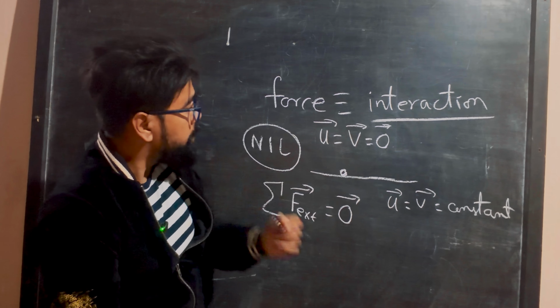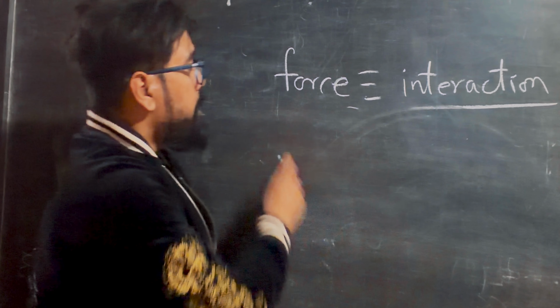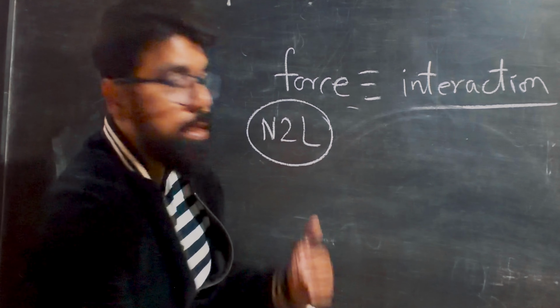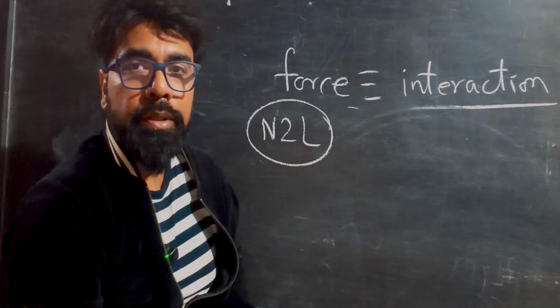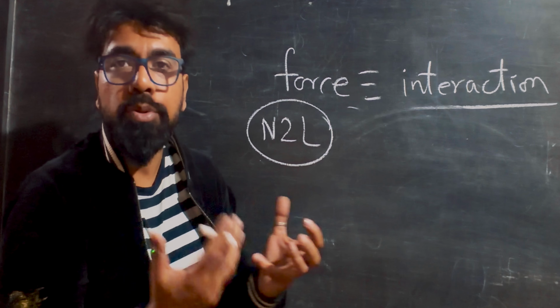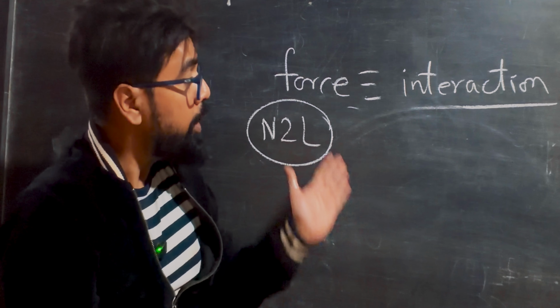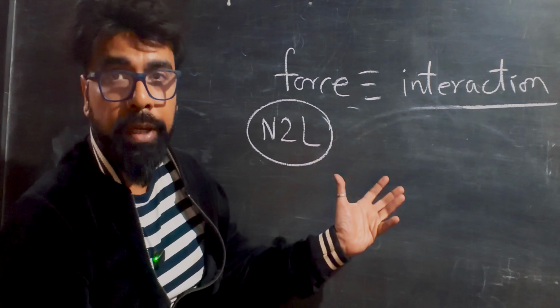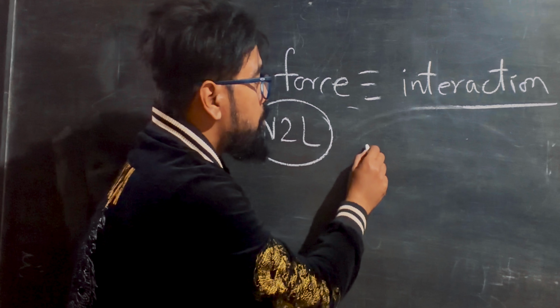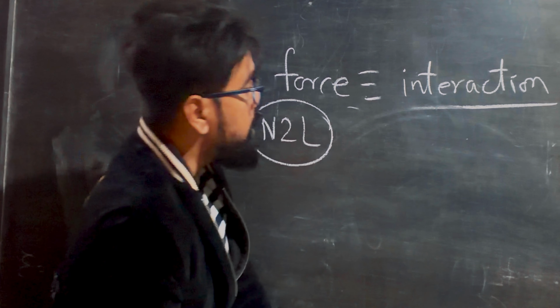Now let us go to Newton's second law. It is just the reverse of Newton's first law. In Newton's first law, the summation of net forces is supposed to be the null vector. Here, the summation is not the null vector; it is some non-zero value. In that situation, the external forces, being non-zero, are also called unbalanced forces.